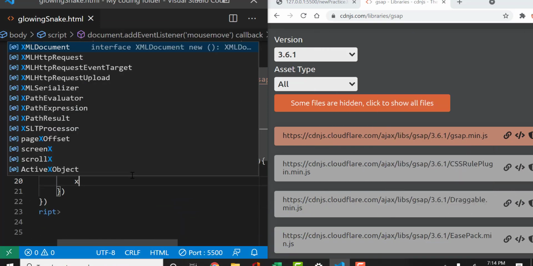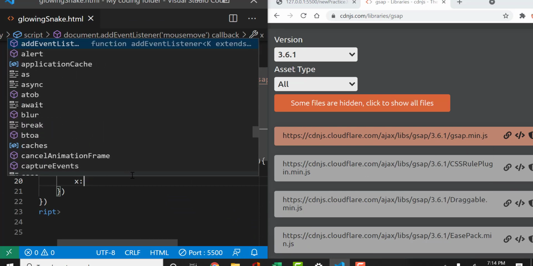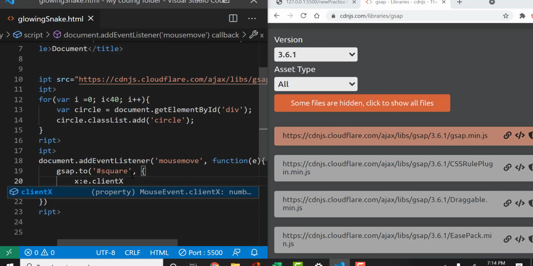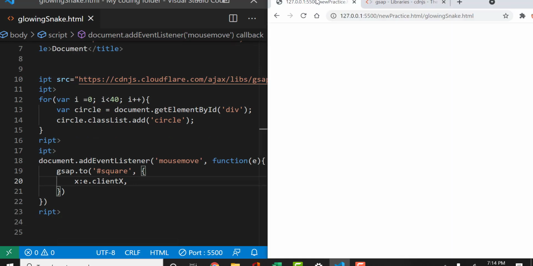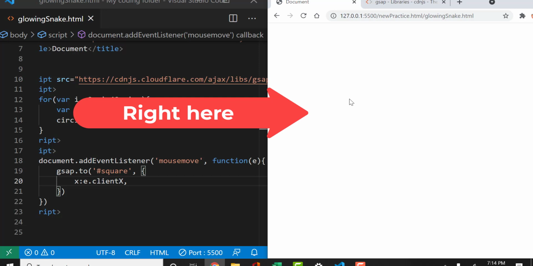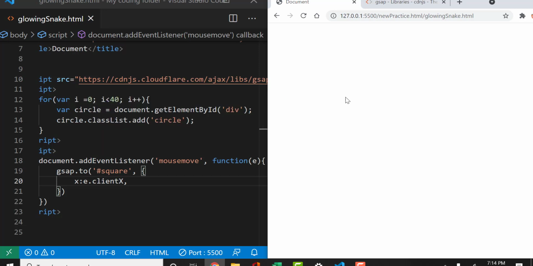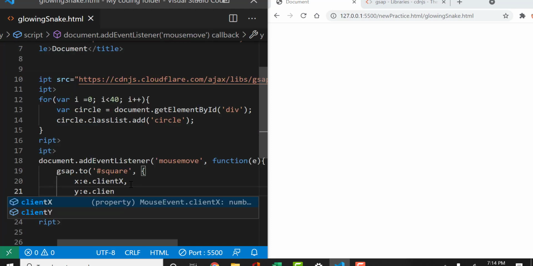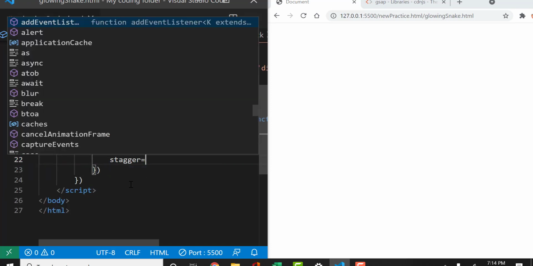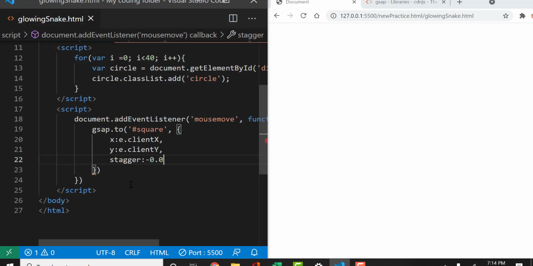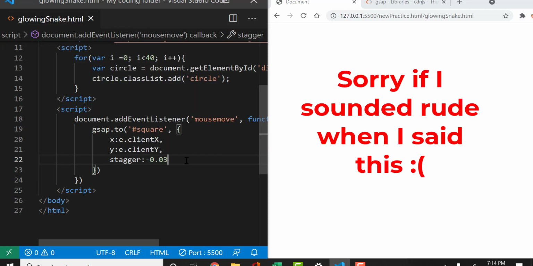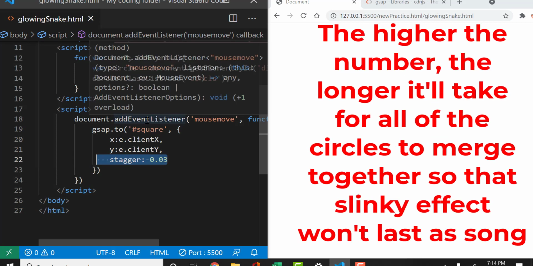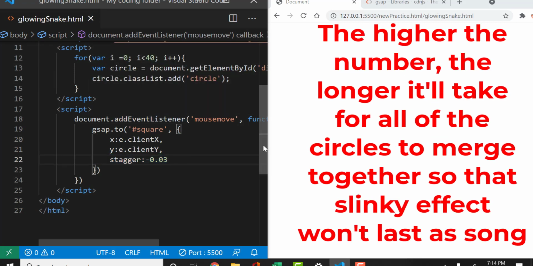Then we'll do x, so we're going to set its x value to be e.clientX. clientX is whatever position our cursor is currently resting on. So if my cursor is right here, then clientX will be the x coordinate of this spot right here. We'll do the same for y, but it will be e.clientY. Then we'll give each square a stagger of -0.03. This value is kind of hard to explain, but you can try messing around with it and you'll figure it out yourself.